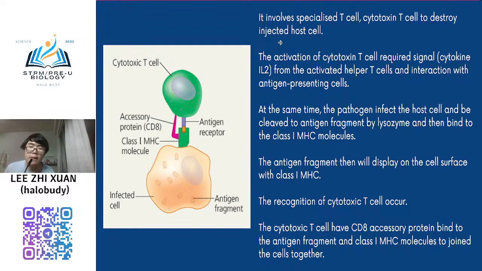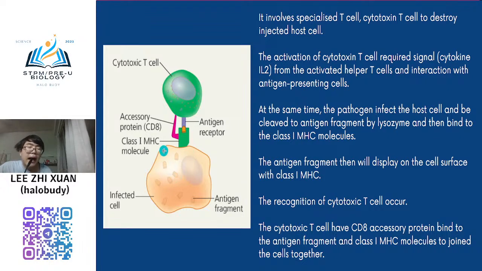Highly specific. Okay. So this activation requires a signal from the activated helper T cell and also interaction with an antigen presenting cell. This antigen presenting cell is the host cell. Similar to what you see in the macrophage, once your host cell is infected by the pathogen, it will also display the antigen.